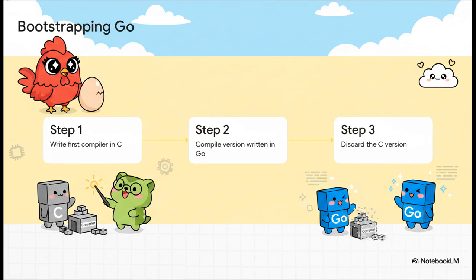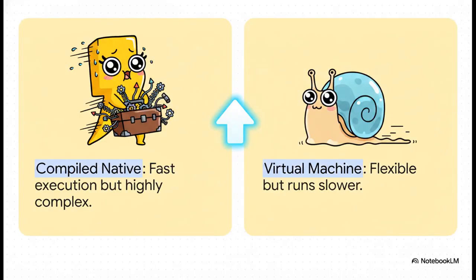They cleverly borrowed the incredibly lean, fast compiler architecture from the Plan 9 operating system, which gave Go a massive head start. Most programming languages force you into a pretty stark architectural trade-off. You either compile straight to native code, like C++, which is lightning fast but highly complex, or you use a virtual machine, like Java, which is super flexible but definitely slower. Go decided to forge a third path.